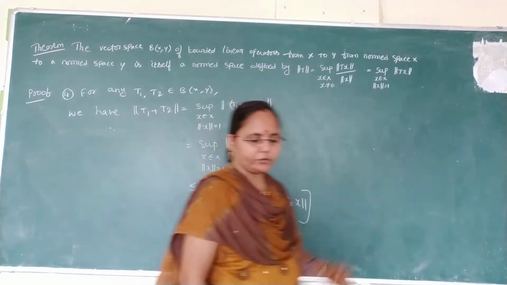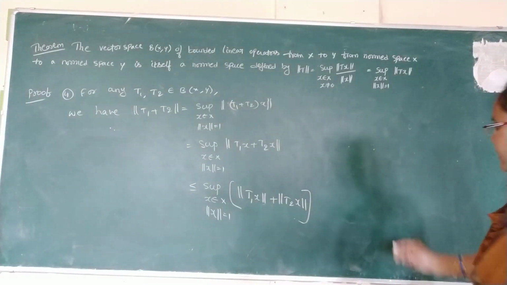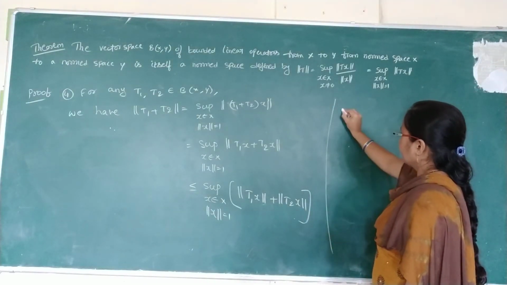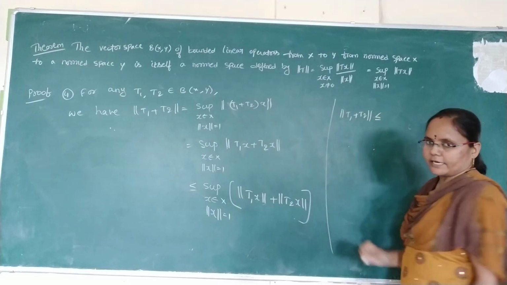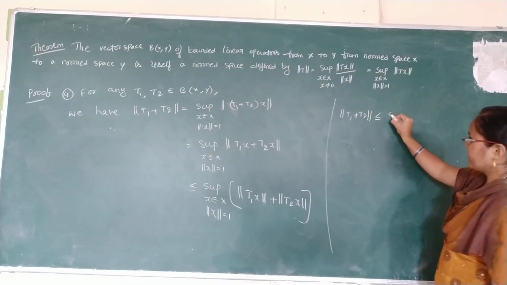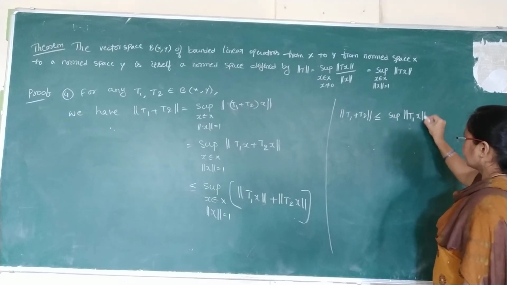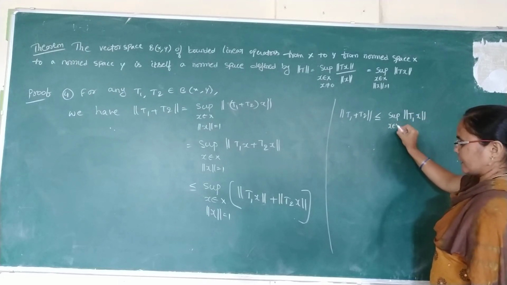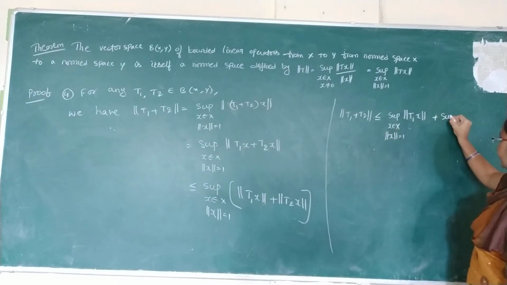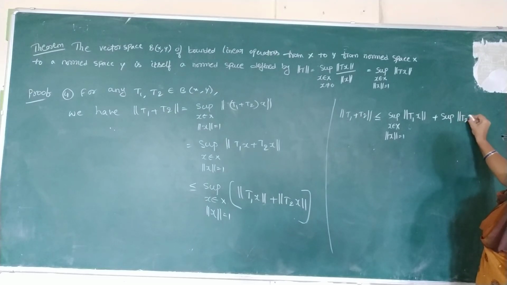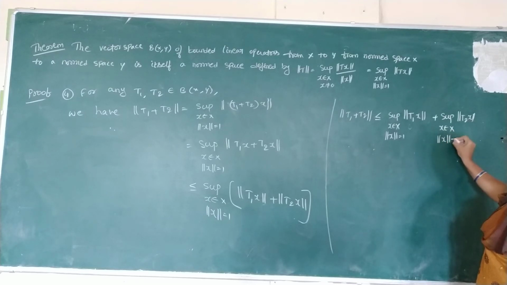Now we have to write the supremum separately. Then LHS norm T1 plus T2 is less than or equal to supremum of norm T1x, where x belongs to capital X and norm x is equal to 1, plus supremum of norm T2x, where x belongs to capital X and norm x is equal to 1.